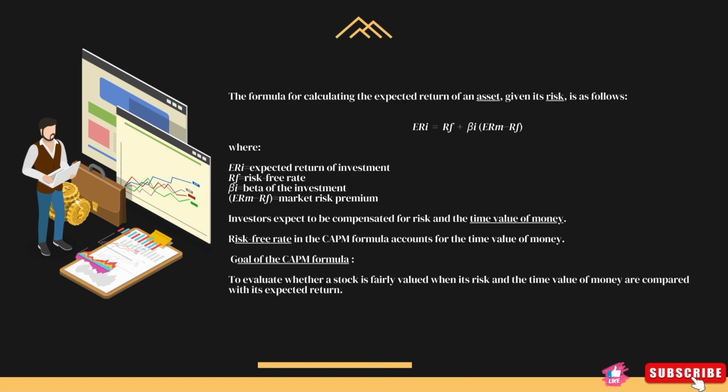Here ERI is the expected return of an investment, that is equal to the risk-free rate plus beta of the potential investment multiplied by the market risk premium. So what is market risk premium? It is ERM minus RF. Investors expect to be compensated for the risk and the time value of money. So we know what is risk. Risk is the financial loss associated with a certain sort of investment.